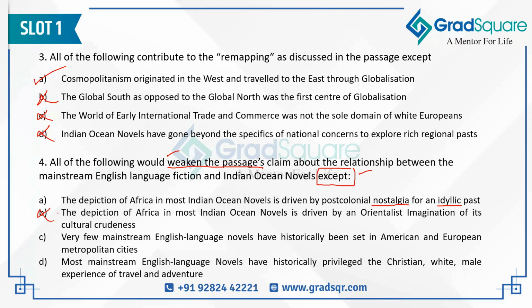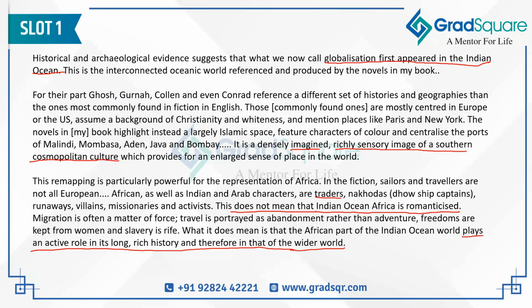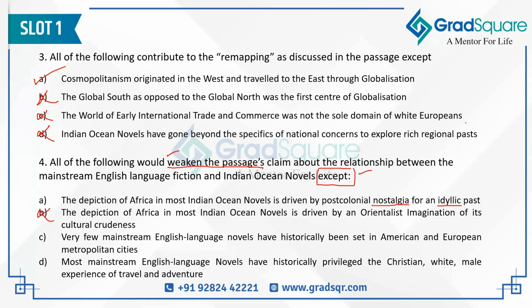Moving on, C says that very few mainstream English language novels have historically been set in American and European metropolitan cities. The opposite of this is mentioned here, that clearly it says that most commonly found fiction in English is mostly centered in Europe or the US, and mentions places like Paris and New York, which means the author is claiming that most novels were focused upon Paris and New York, and they were mostly focused on US and Europe. So see, the opposite of this is being said inside the passage. The very few is a keyword. The author is saying most mainstream English language novels are focusing on US and Europe, and that is why C weakens the claim made by the author. It is the opposite of the claim made by the author. So C cannot be the answer.